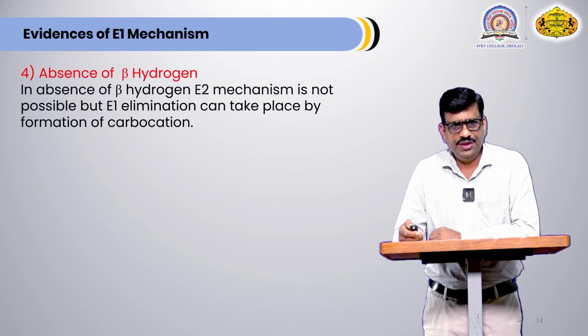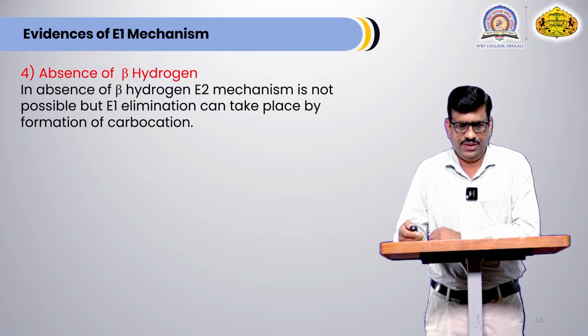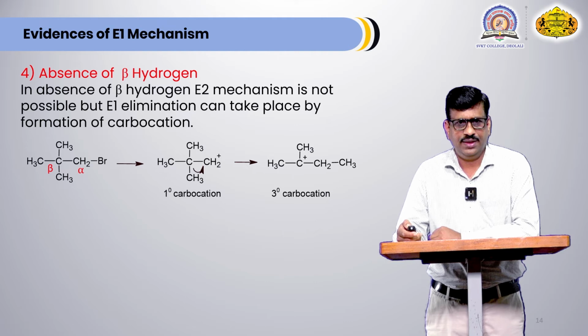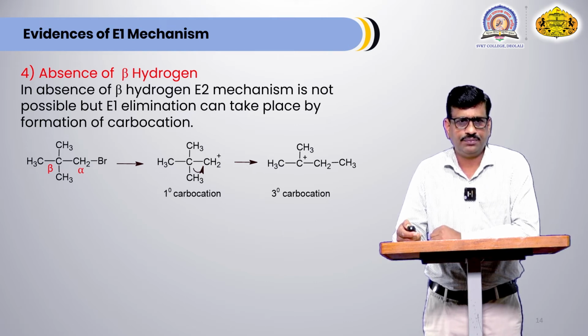Now the fourth evidence is absence of beta hydrogen atom. We know that for elimination, a beta hydrogen atom is required. For E2 elimination, beta hydrogen atom is essential. For most E1 reactions also, there is a beta hydrogen atom. But when a beta hydrogen atom is not present, in that case also E1 elimination is possible. For example, let's see this example.